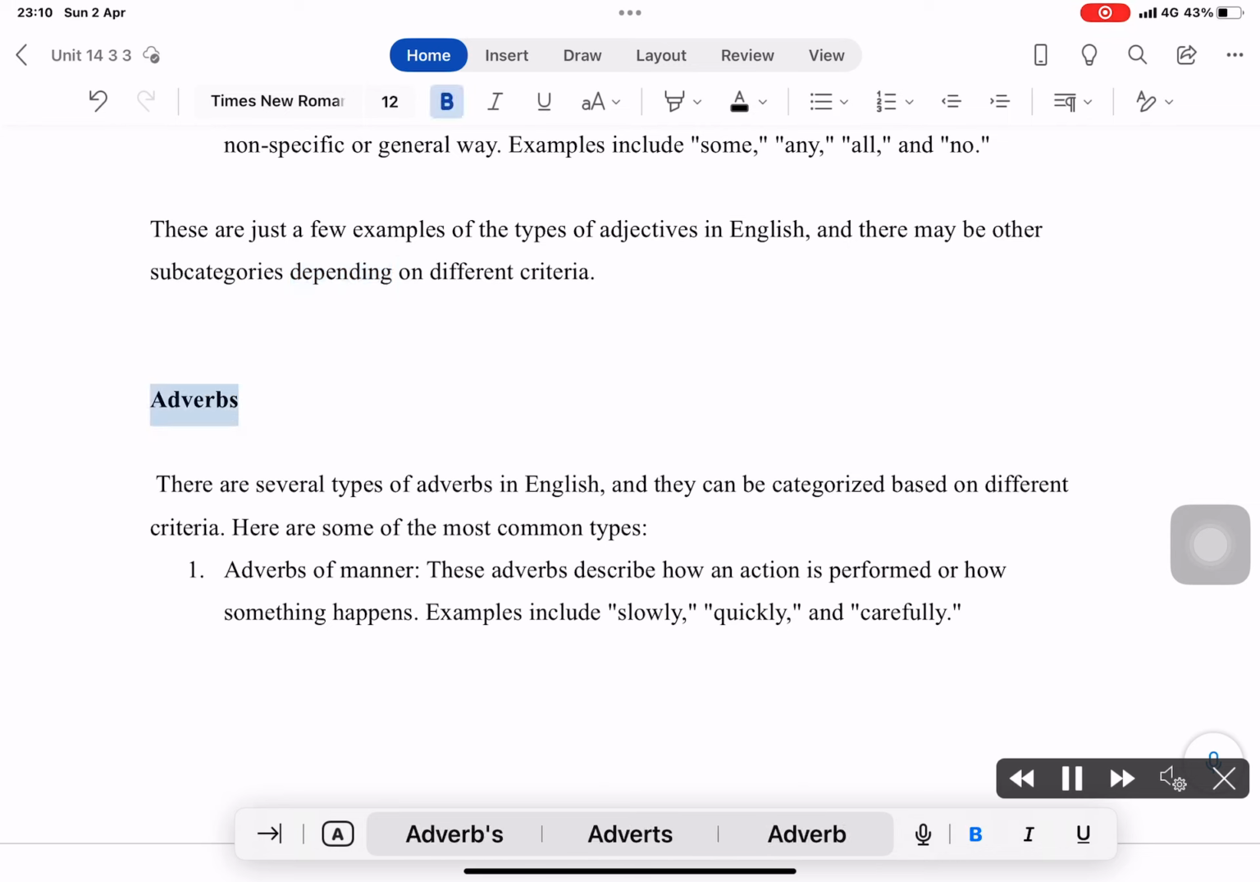Adverbs. There are several types of adverbs in English, and they can be categorized based on different criteria. Here are some of the most common types. Adverbs of manner. These adverbs describe how an action is performed or how something happens. Examples include slowly, quickly, and carefully.